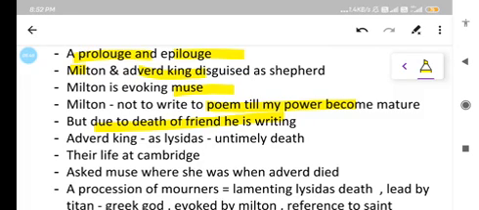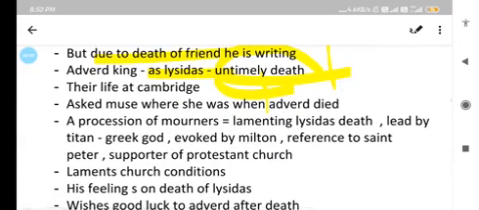Okay, Edward King in the poem Lycidas is represented as Lycidas itself, and John Milton is talking about the untimely death of Edward King in the poem Lycidas. John Milton is also talking about their life at Cambridge College. And as we all know, John Milton was suspended from the college. Why? Because he had a dispute with his tutor.